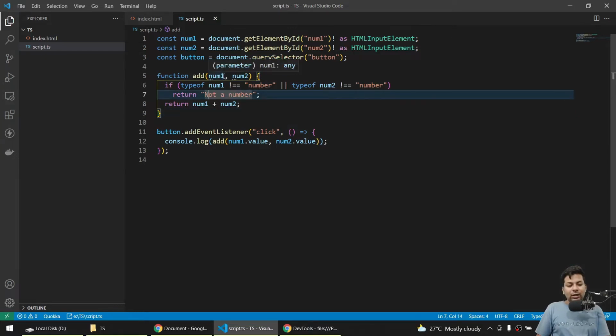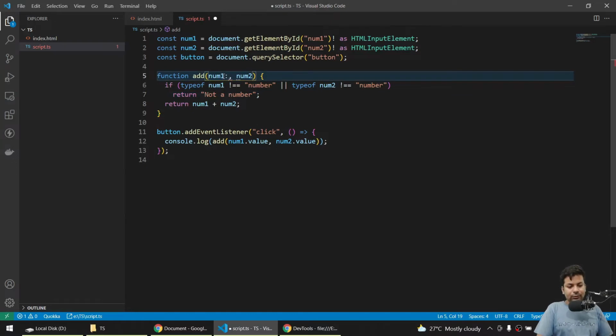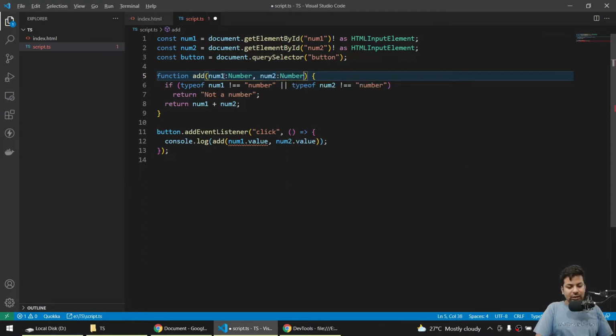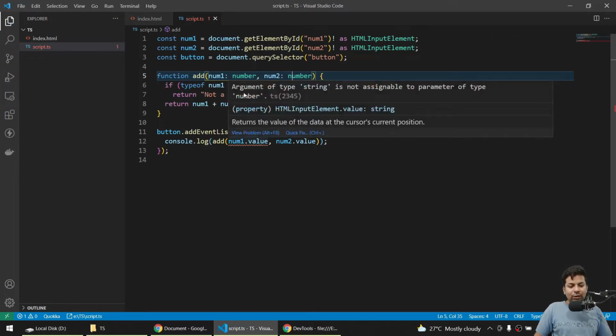So now here like this will say I will just take number, whatever the reason, just send me the number. Yeah, now I think it's small n, yeah, but still we are getting on the num1 value error. Now the value error is argument of type string is not assignable to parameter of type number.